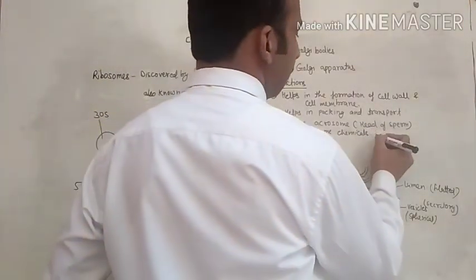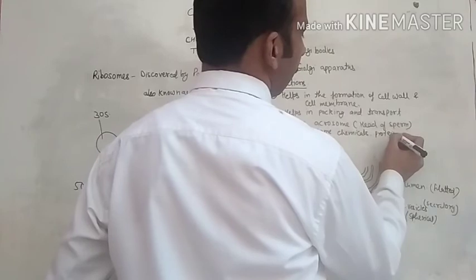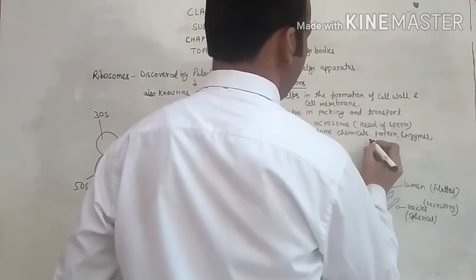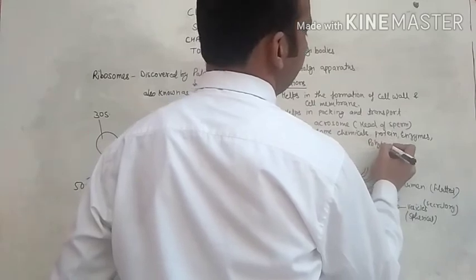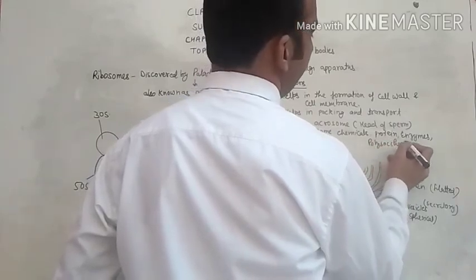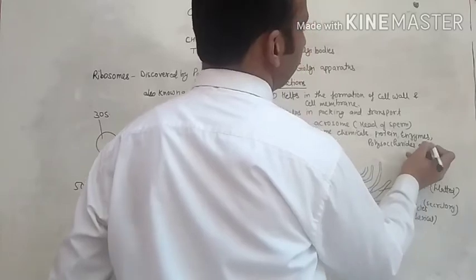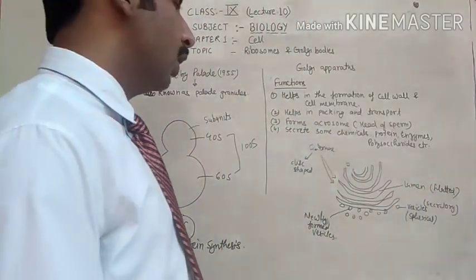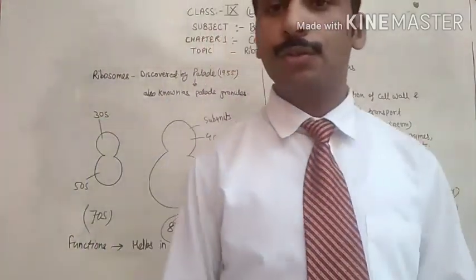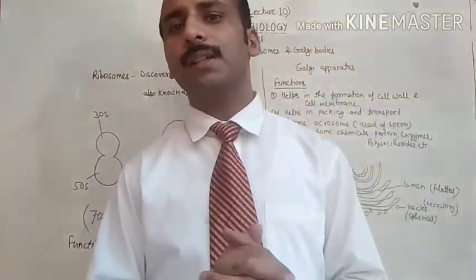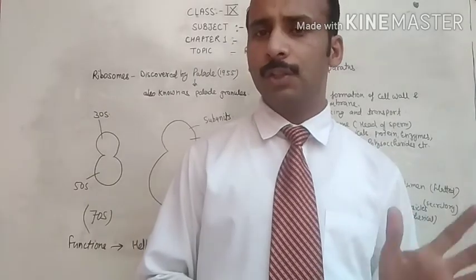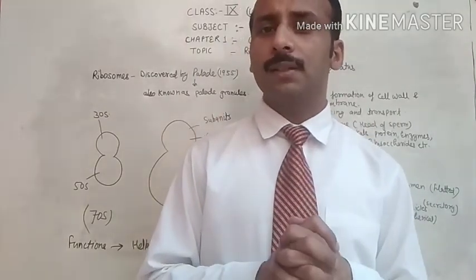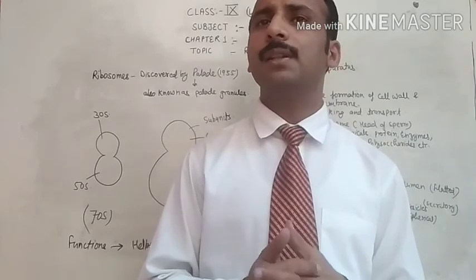Secretes some chemicals like proteins, enzymes, polysaccharides, etc. These are the main functions of the Golgi bodies or Golgi apparatus. So dear students, for today these were the two topics, the ribosomes and the Golgi apparatus. These are two cell organelles of the plant cell and animal cell.